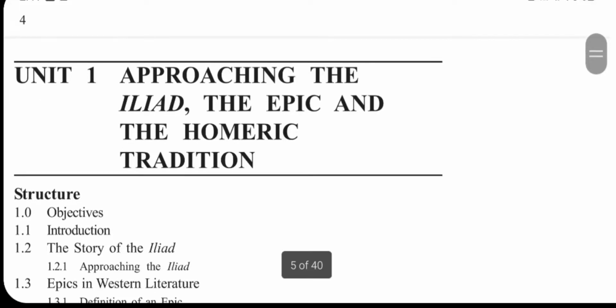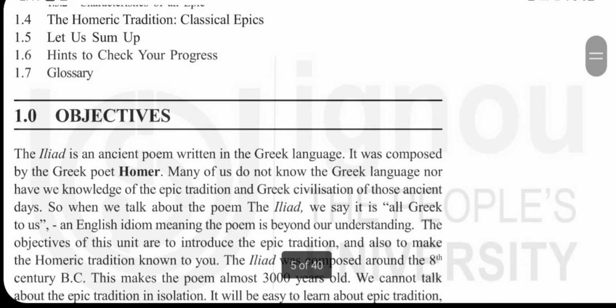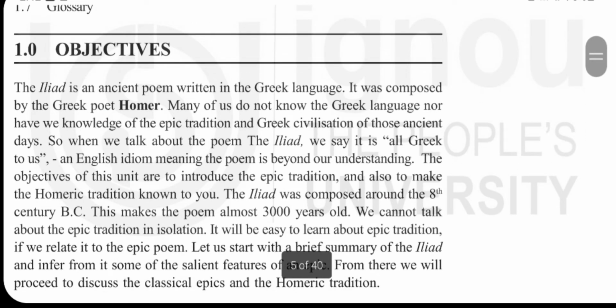Let us discuss European classical literature. Unit 1, Approaching the Iliad, the epic and the Homeric tradition of Block 1, Homer's Iliad. The main objective of this unit is to introduce the epic tradition and also to make the Homeric tradition familiar to you.